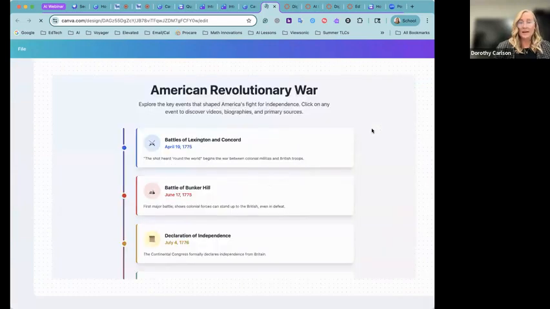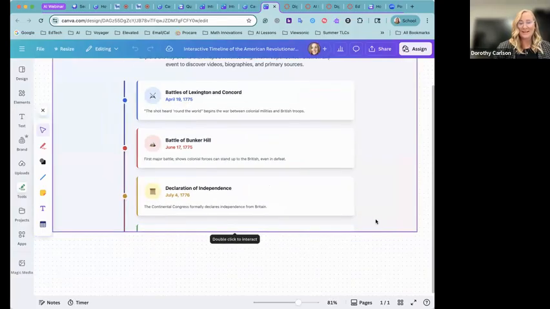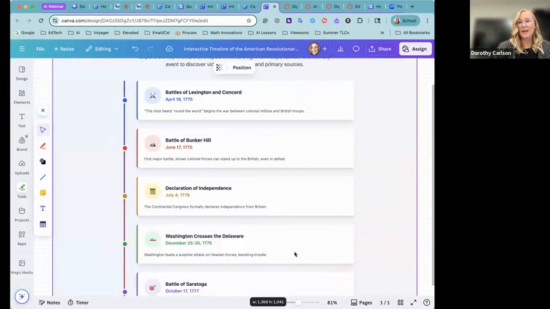And you might notice that when it loads, it might load so that you can't see it, and you're like, oh no, where's the rest of my timeline? That's okay. Just click on it, and you can pull down and show as much or as little as you would like. Same options as before for using this with students.